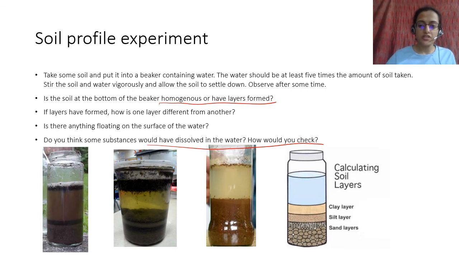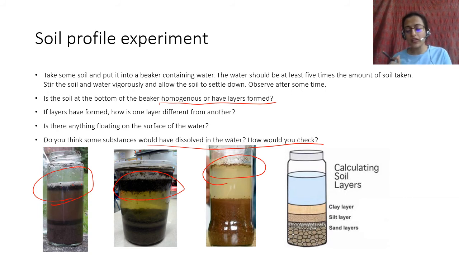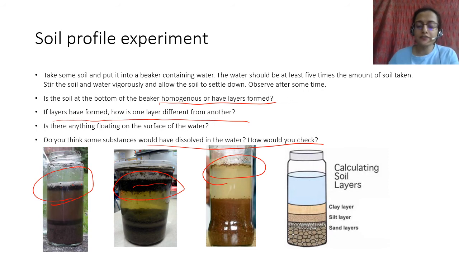I've given you some pictures here. So for example, you have these things floating on the surface of water, right? So this is the organic material which is lighter than water. That is why you can see it is floating on water, right? Then if layers are formed, how is one layer different from the other? Yes, layers form. And what happens is that they deposit according to their size.